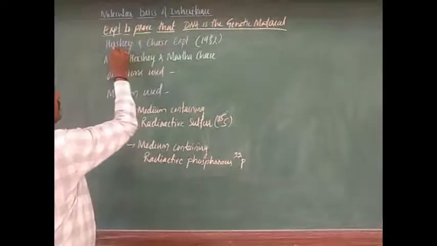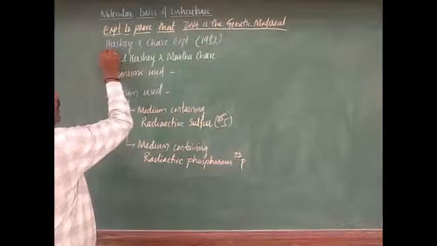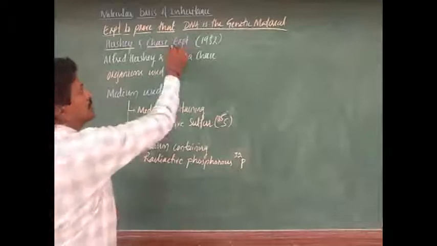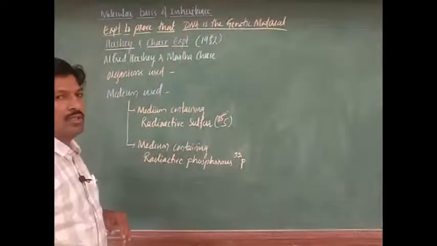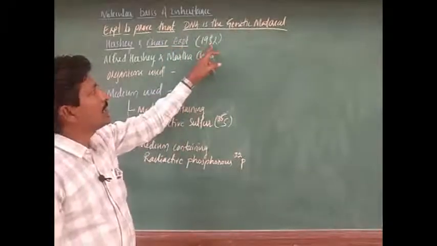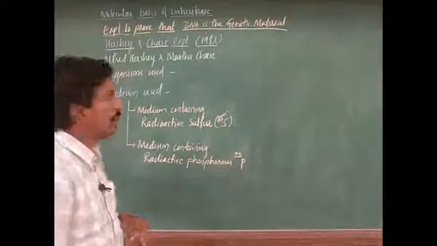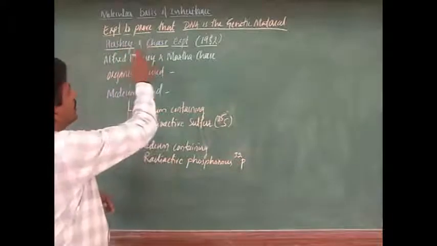This experiment is also called the Hershey-Chase experiment. It was proposed in 1952. Why do we call it the Hershey and Chase experiment?